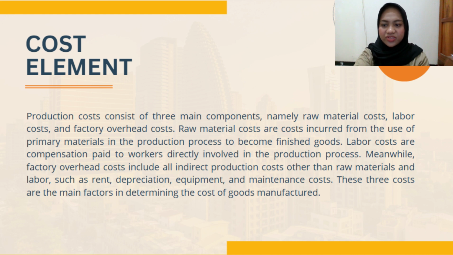Next, cost elements. Production cost consists of three main components, namely raw material costs, labor costs, and factory overhead costs. Raw material costs are costs incurred from the use of primary material in the production process to become finished goods. Labor costs are compensation paid to workers directly involved in the production process. Meanwhile, factory overhead costs include all indirect production costs other than raw material and labor, such as rent, depreciation, equipment, and maintenance costs. These three costs are the main factors in determining the cost of goods manufactured.